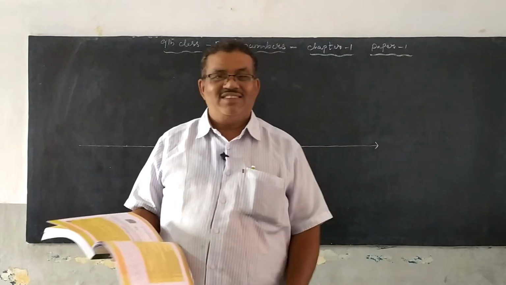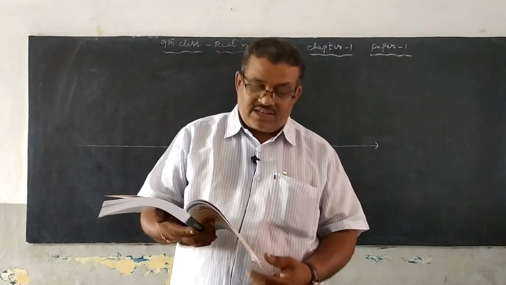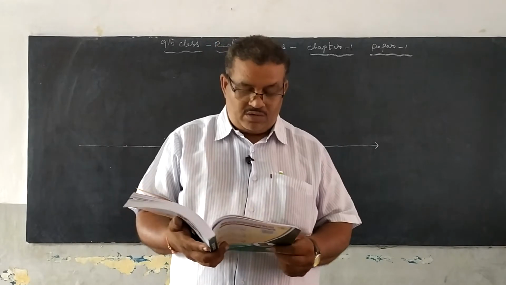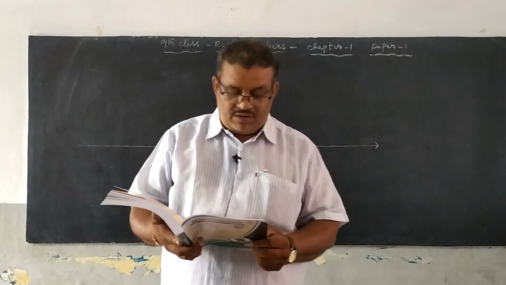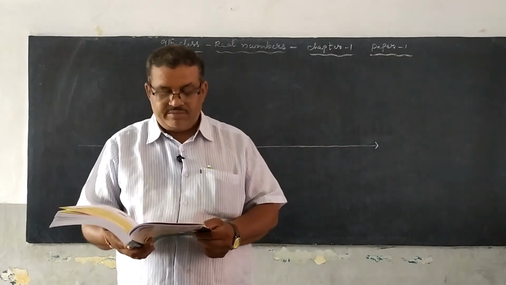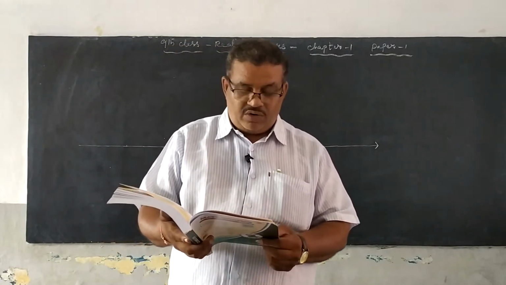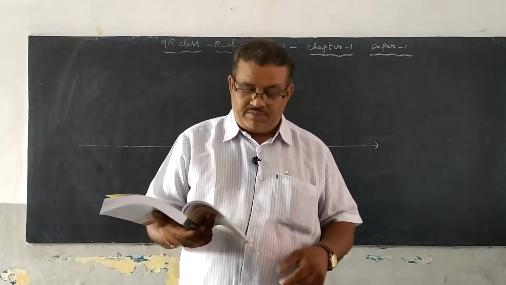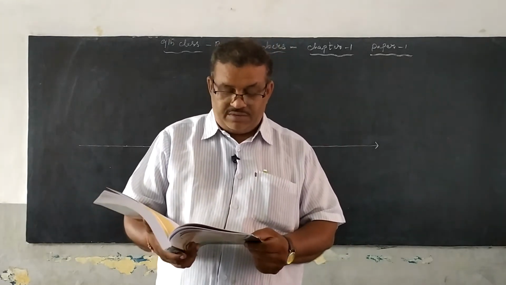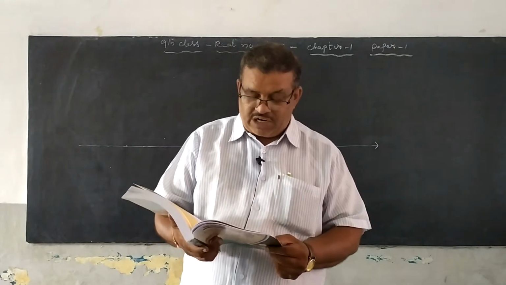Hi 9th class students. In the last class we discussed exercise 1.2 up to the 6th problem. Now in the 7th problem, locate root 10 on the number line. Before that we have to discuss the 8th and 9th problems. Afterwards we will discuss the 7th problem. What is the 8th question? Find at least two irrational numbers between 2 and 3.